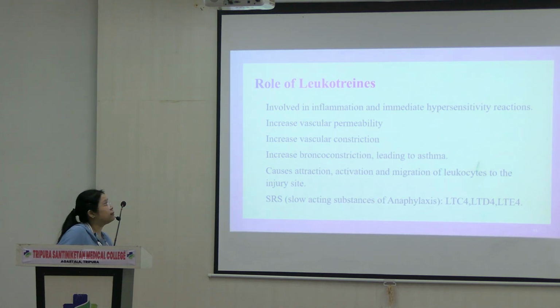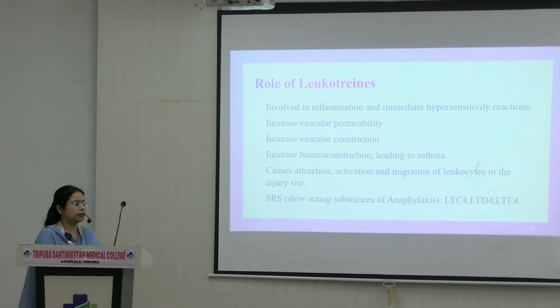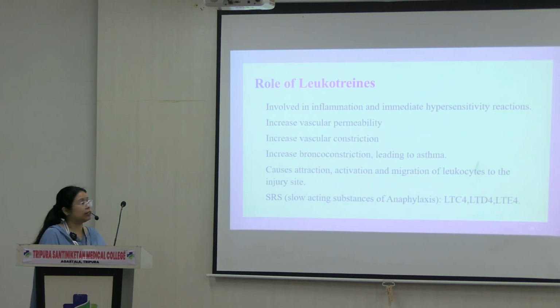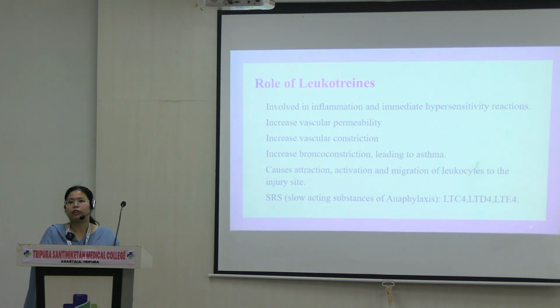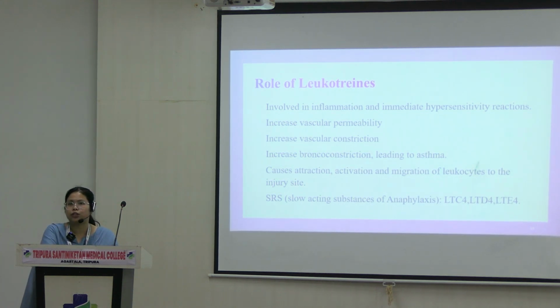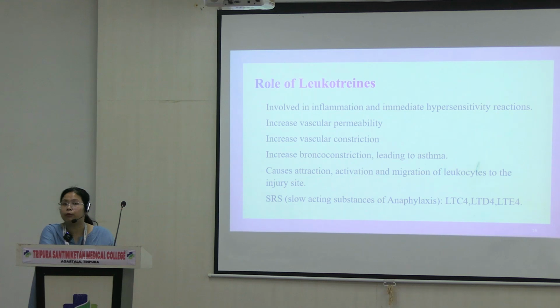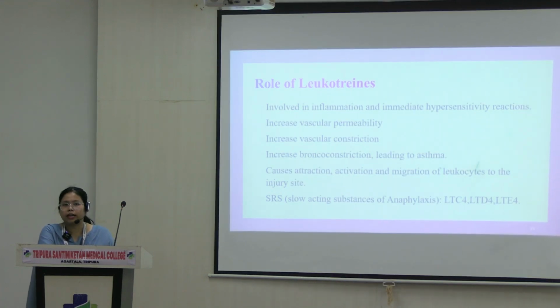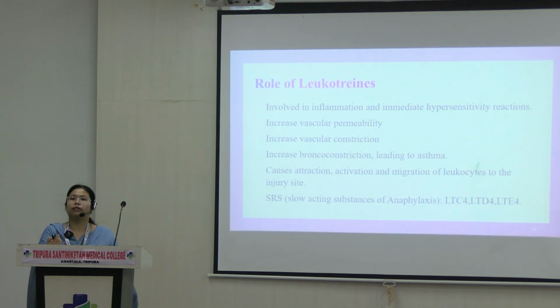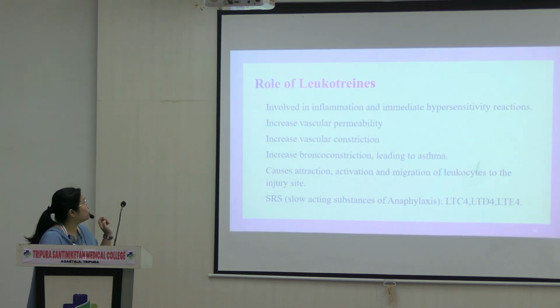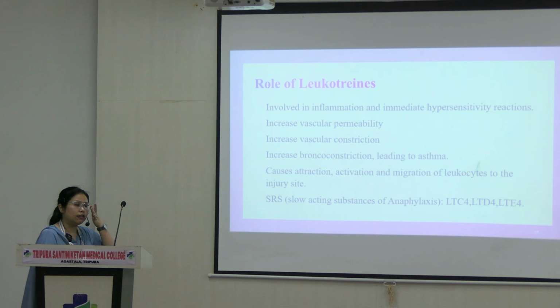And leukotrienes. So, like I said, they are involved in inflammation and hypersensitivity reaction. One of the very important hypersensitivity reactions is an anaphylactic reaction, which is different from an allergic reaction. This anaphylactic reaction happens in huge amount, and the systemic effect is huge. It is different than the little allergy we get. So leukotrienes are involved in causing anaphylaxis or any allergic reaction in the body for that matter.